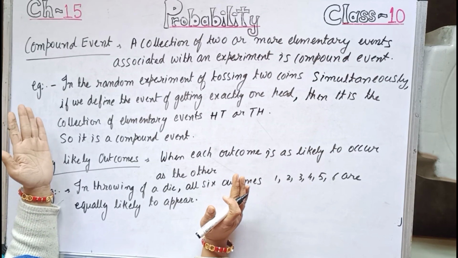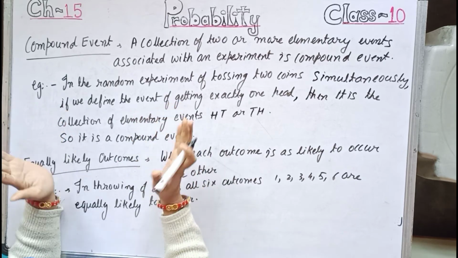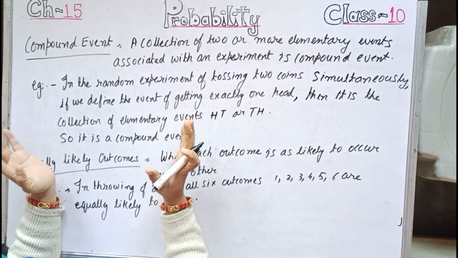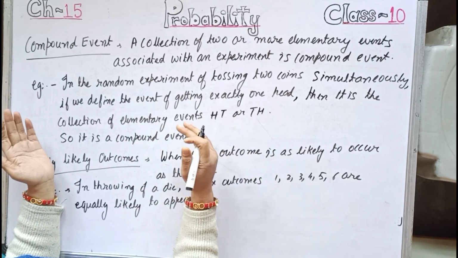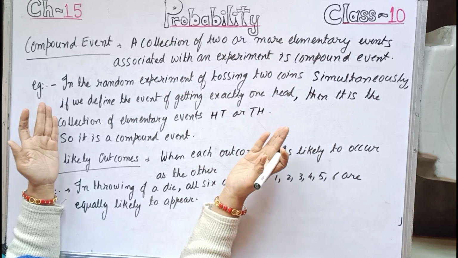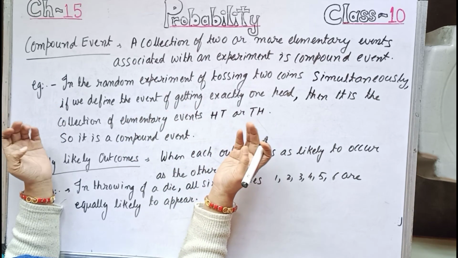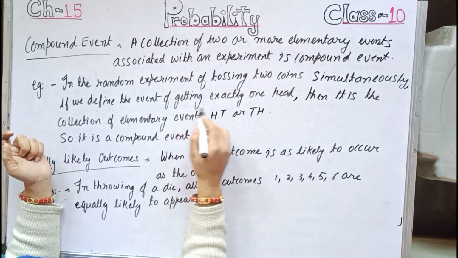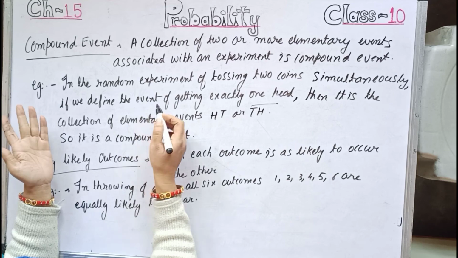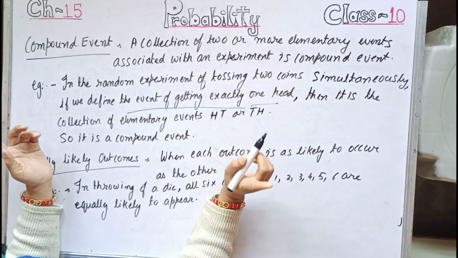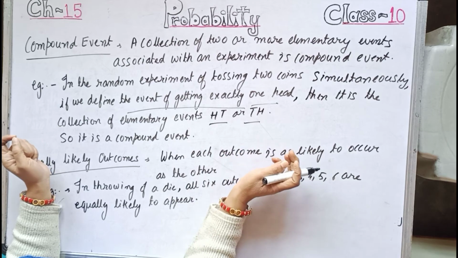Now let us move to the next definition, that is compound event. As the name suggests, compound means more than one. A collection of two or more elementary events associated with an experiment is called a compound event. If in the random experiment of tossing two coins simultaneously we define the event of getting exactly one head, then it is the collection of the elementary events HT or TH.